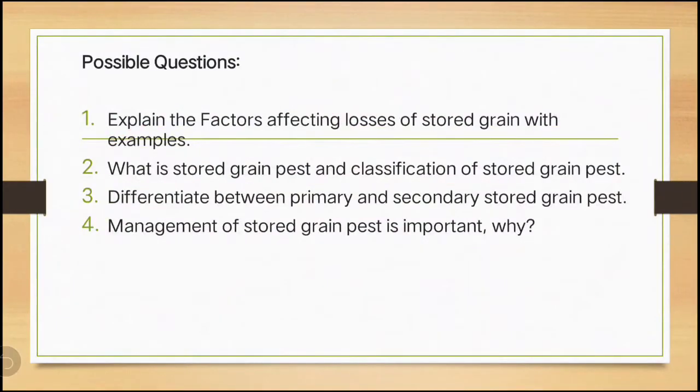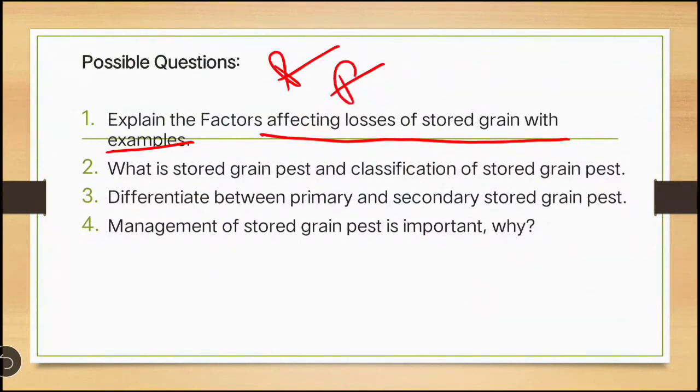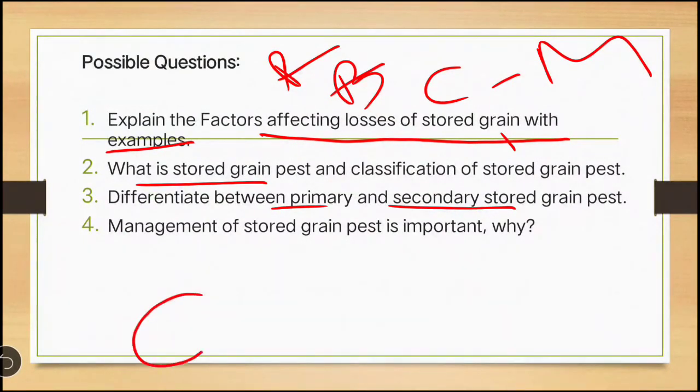Okay, so these are the possible questions from this PPT. Explain the factors affecting losses of stored grain with example. What are the factors we have discussed? Physical factor, then biological, then chemical factor, and the last one is mechanical factor. Then, what is a stored grain pest and its classification? Classification is primary and secondary. The stored grain pest definition we completed in the first class. Then differentiate between primary and secondary stored grain pests. Primary means they attack the whole grain, and secondary means they first attack grain which is broken or damaged by the primary insect.